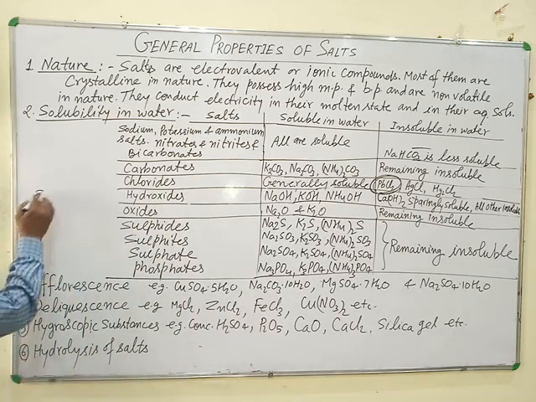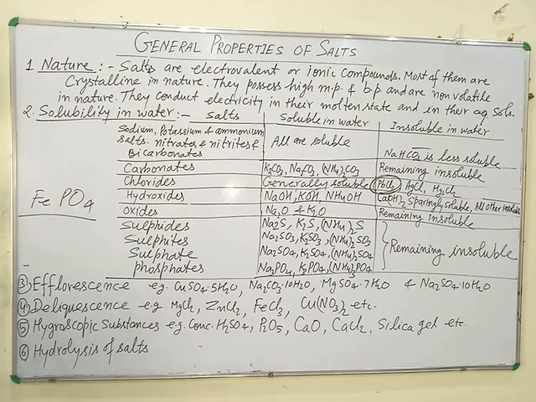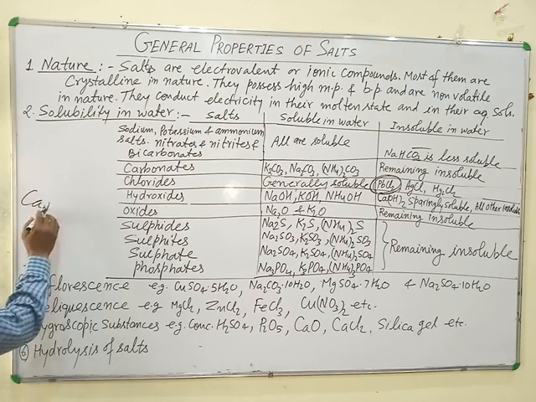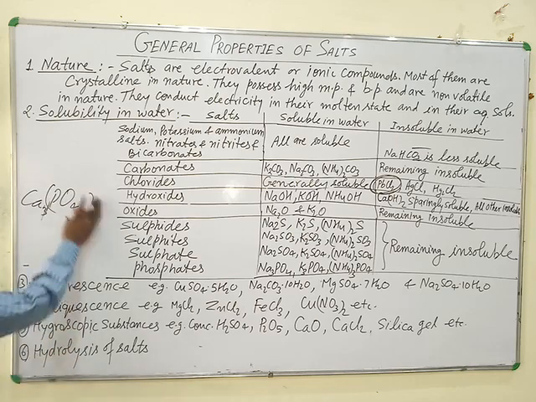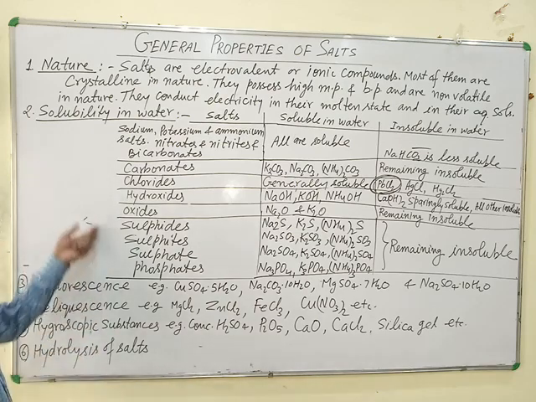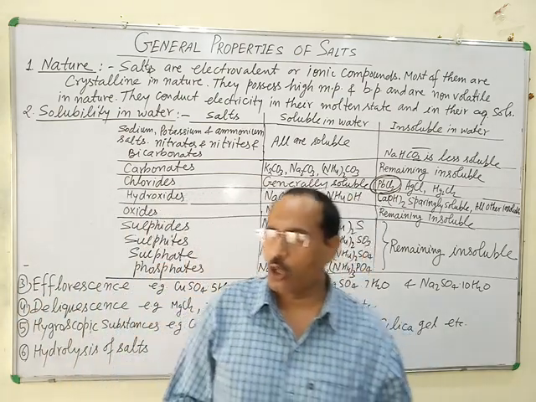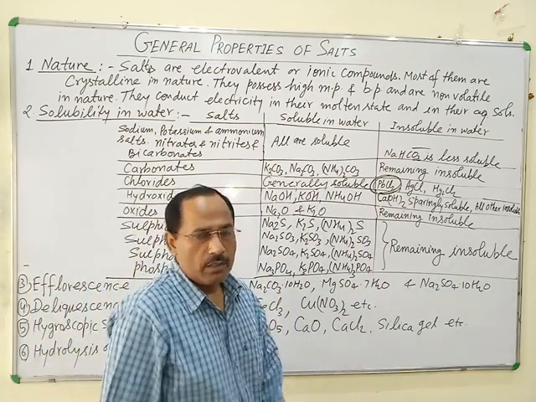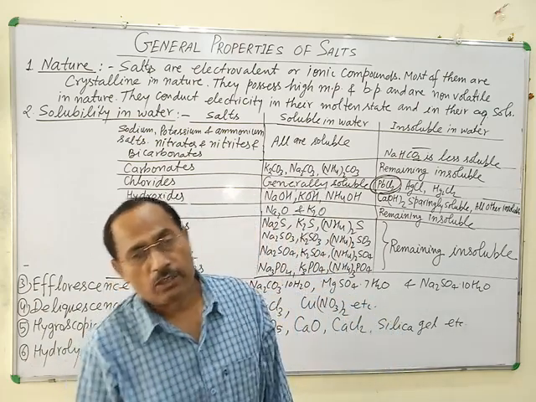For example, FePO4, iron phosphate, is insoluble in water. Calcium phosphate, Ca3(PO4)2, is insoluble in water. Soluble, insoluble and sparingly soluble salts: if 1 gram of the salt dissolves completely in 100 grams of water, then it is called a soluble salt.